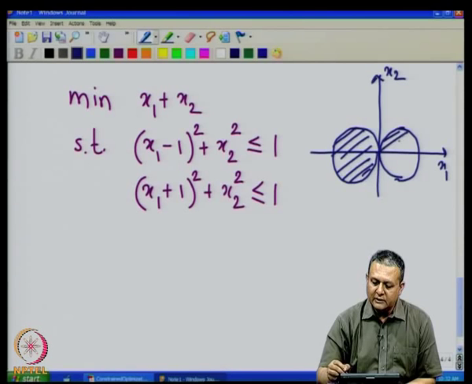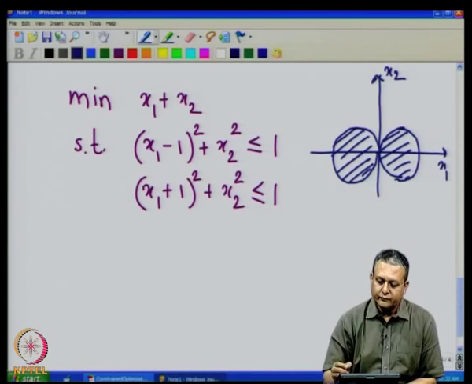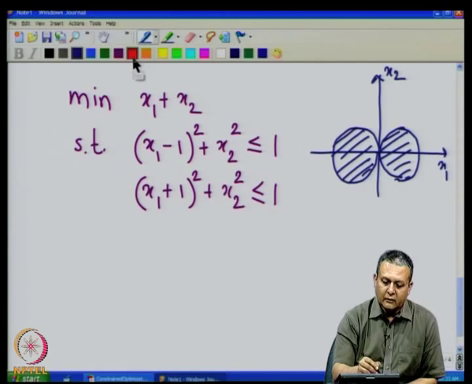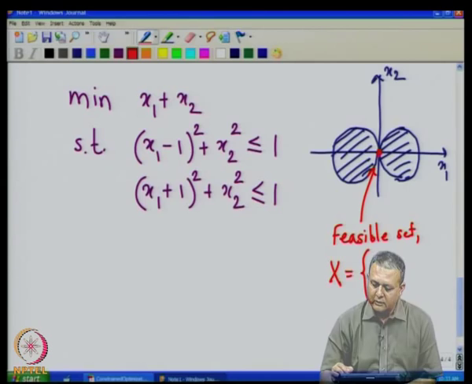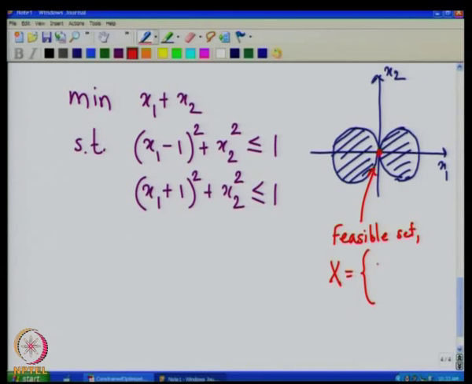These are the points inside the first circle. So, the feasible region will be only this point. The feasible set X is nothing but the origin.